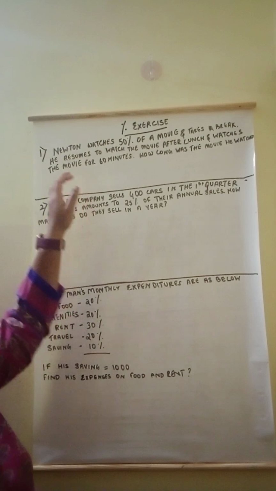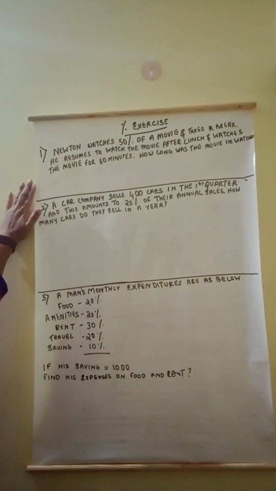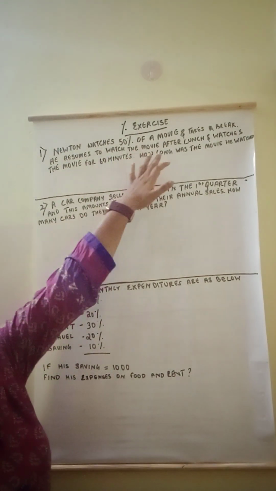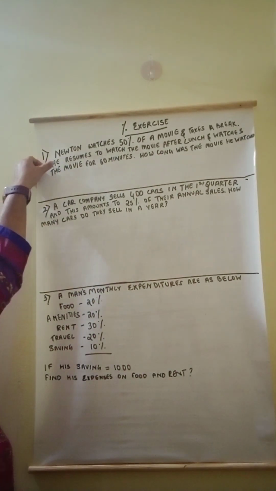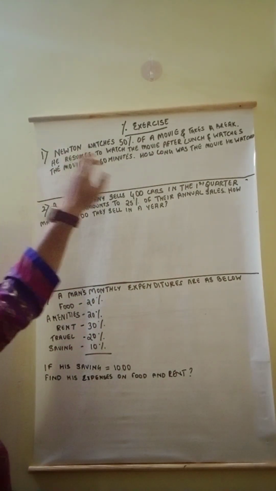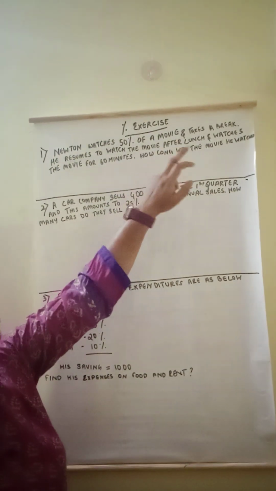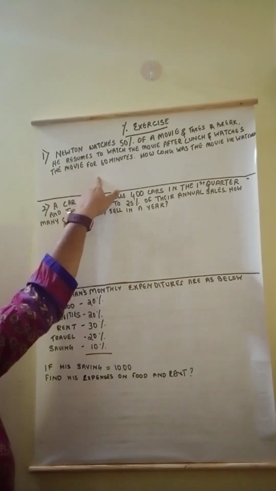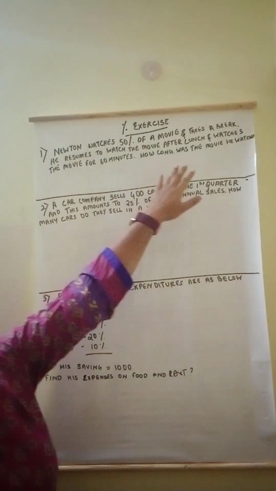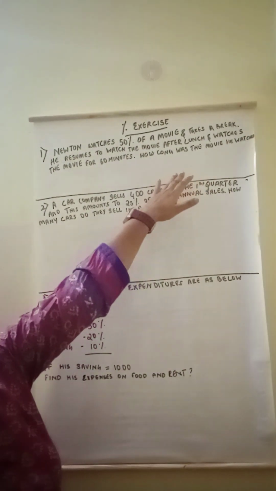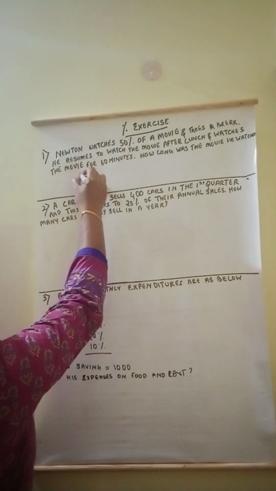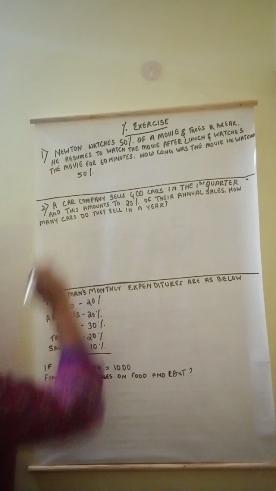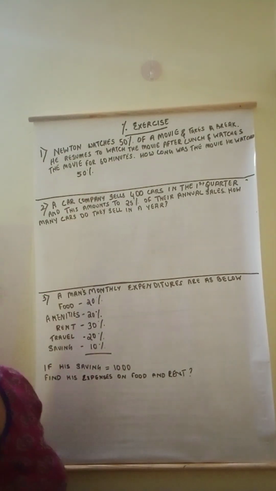So the first one is: Newton watches 50% of the movie and takes a break. He resumes to watch the movie after lunch and watches the movie for 60 minutes. How long is the movie that he watched? So he watches 50% of the movie and he takes a break.